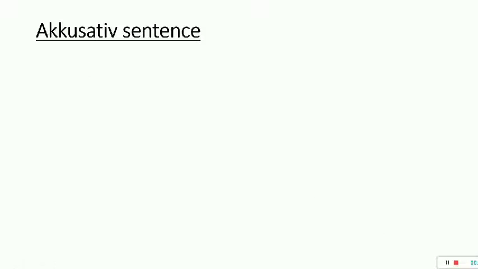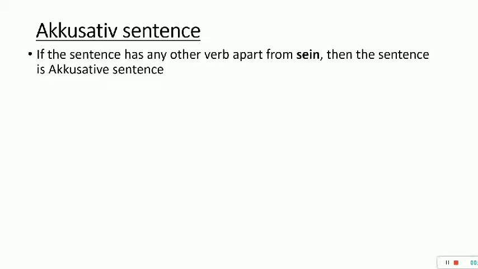Good. Now what is an accusative sentence? An accusative sentence is when the verb is not sein verb. So any other verb apart from sein, that particular sentence becomes accusative.